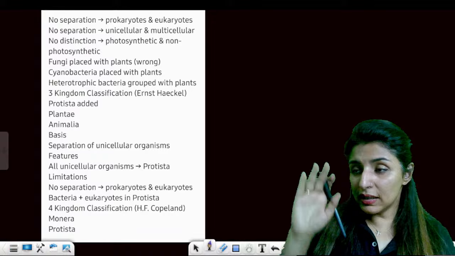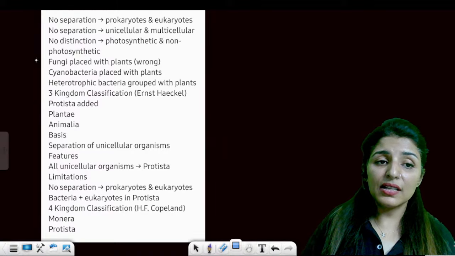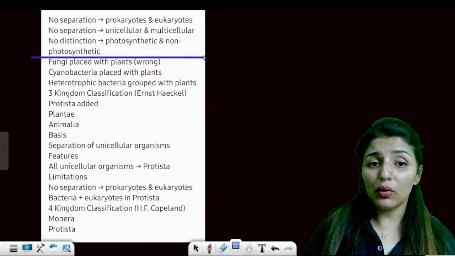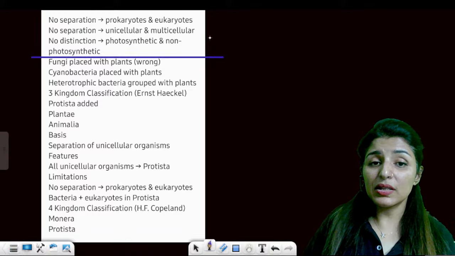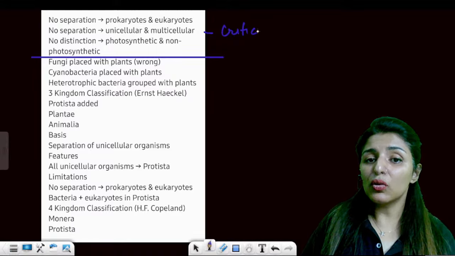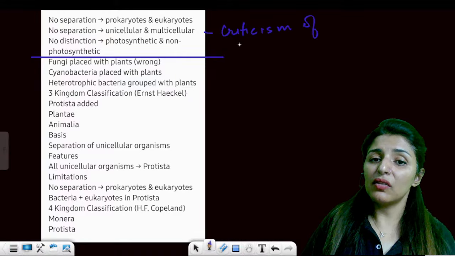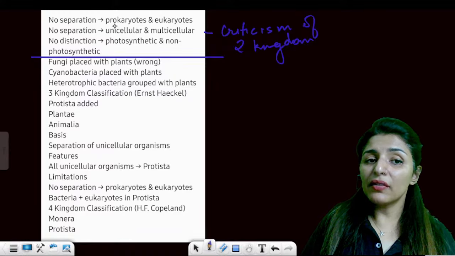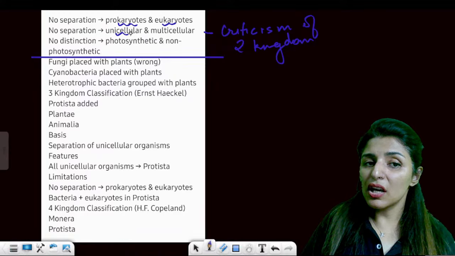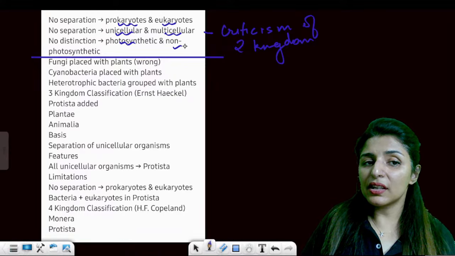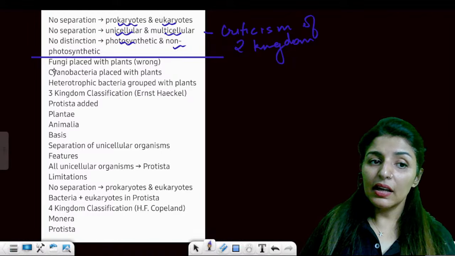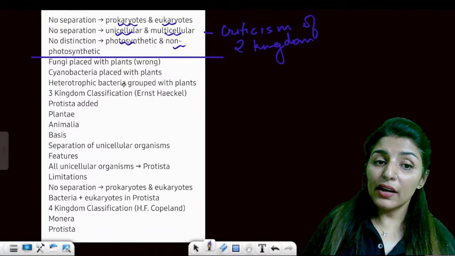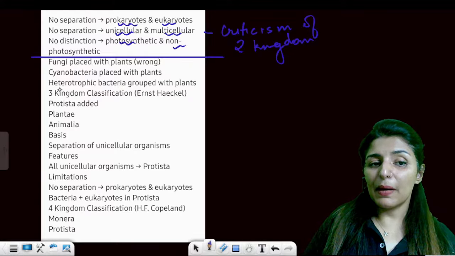Is that clear? The limitations, the disadvantages of this was that there was no differentiation between prokaryotes and eukaryotes. This was a criticism of two kingdom classification. Right? No differentiation between prokaryotes and eukaryotes, unicellular or multicellular, photosynthetic and non-photosynthetic. Clear? Then fungi was also placed along with the plants. Are these points clear? Cyanobacteria was also placed along with the plants.